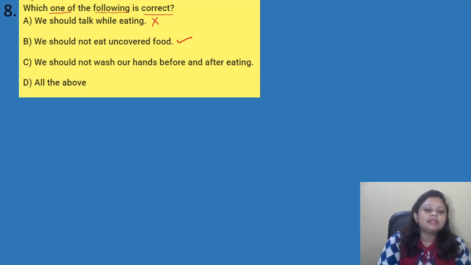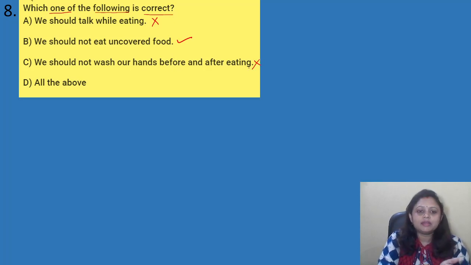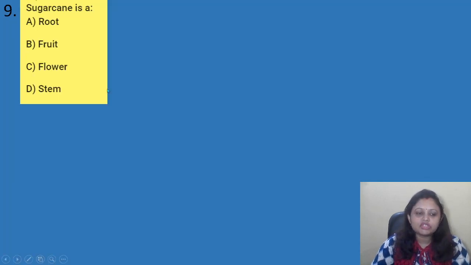Got it? Then we should not wash our hands before and after eating. This is also wrong. We should wash our hands because we need to clean our hands before eating. Okay, and after eating also we need to wash them. Then all the above? No. So which one of the following is correct? That is option B.